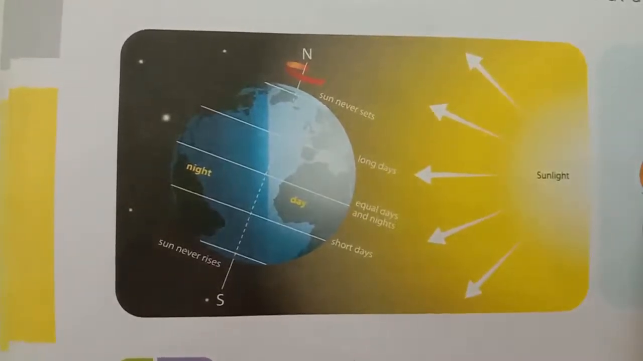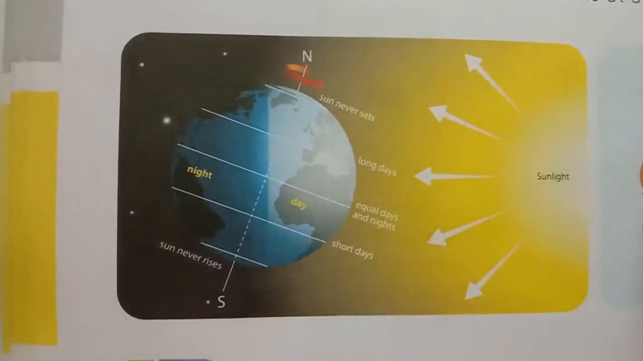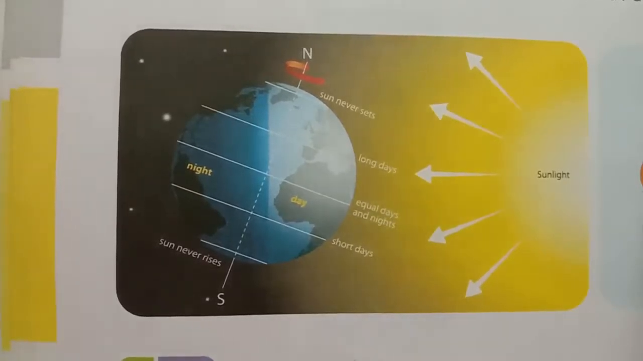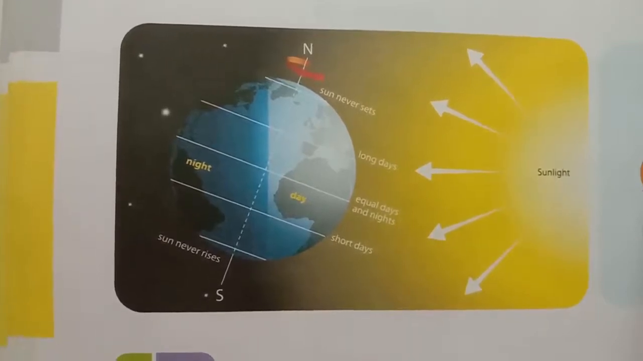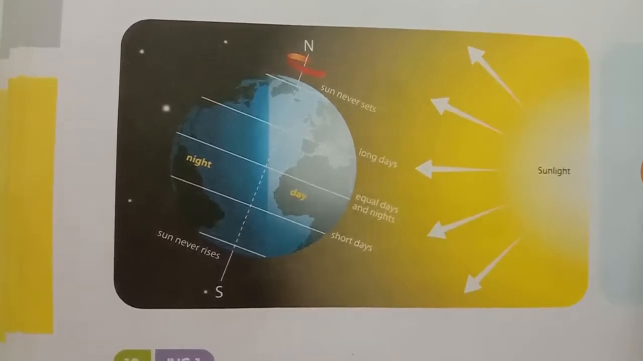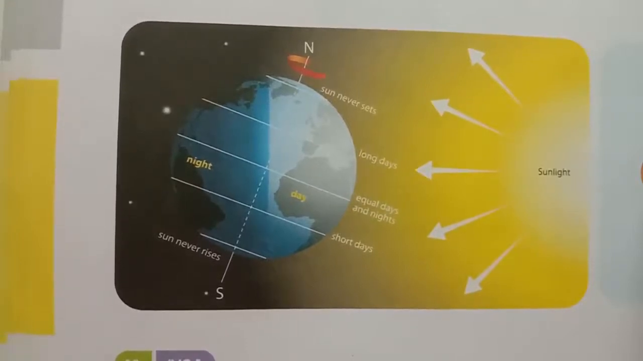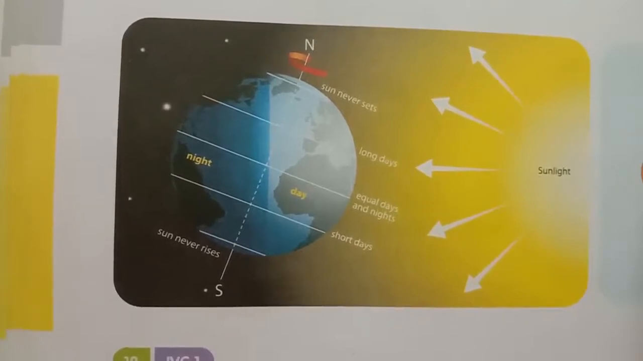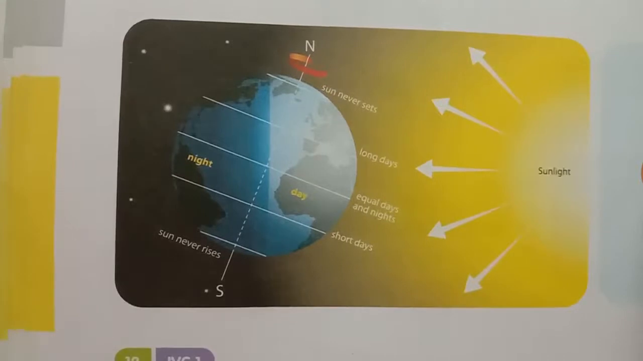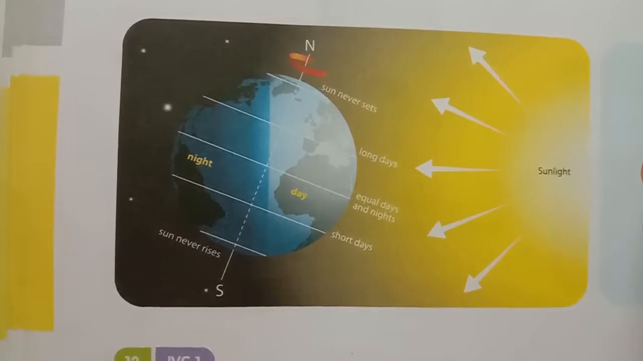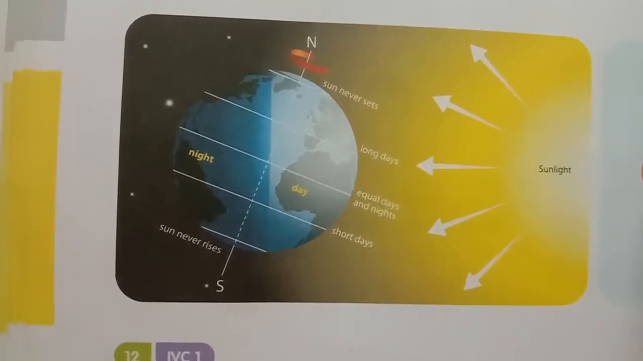Already you learned in previous classes how plants get food. Yes or no, children? Green plants make their own food with the help of chlorophyll. Chlorophyll means green pigment, using water from soil and carbon dioxide from air in the presence of sunlight. This process is called photosynthesis. Photo means light and synthesis means putting together. In this process, plants release oxygen and absorb carbon dioxide.